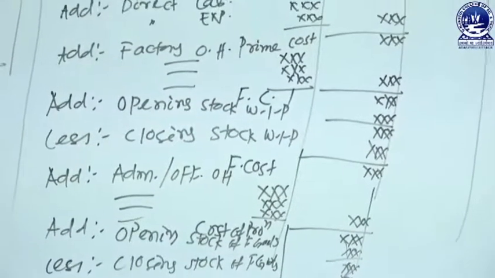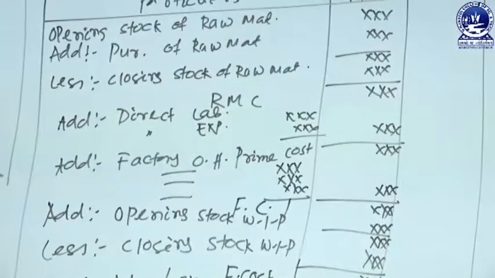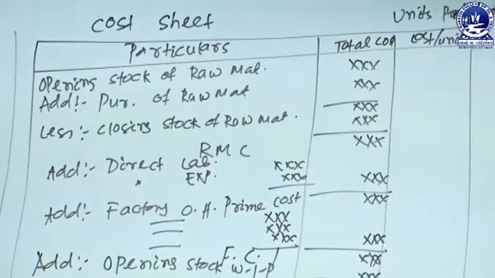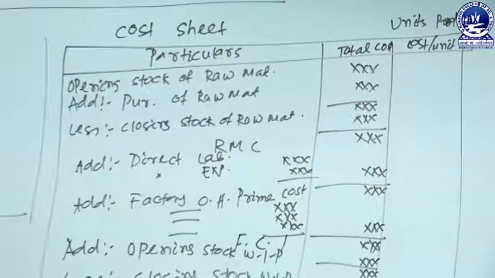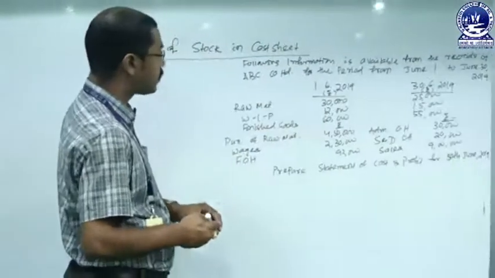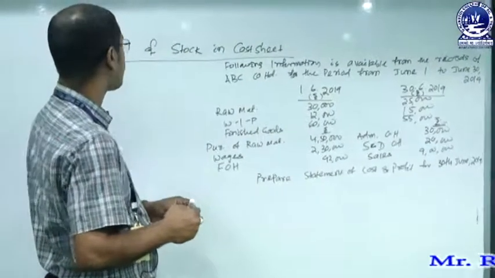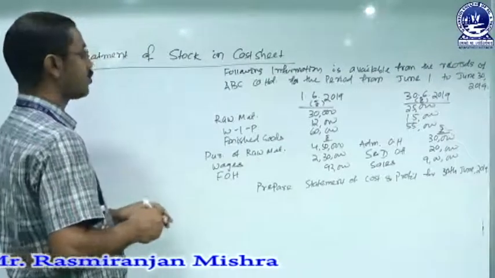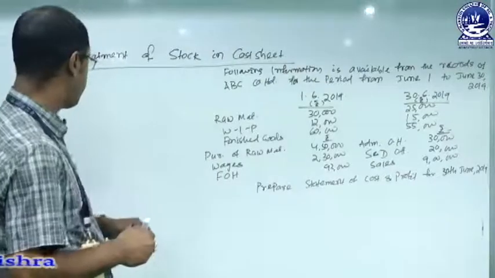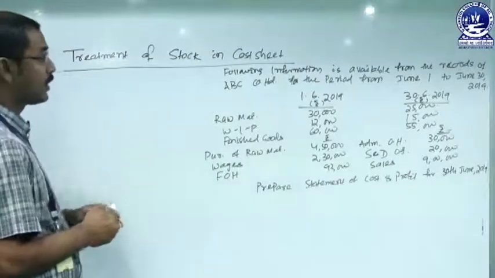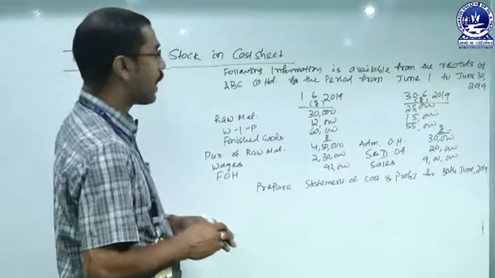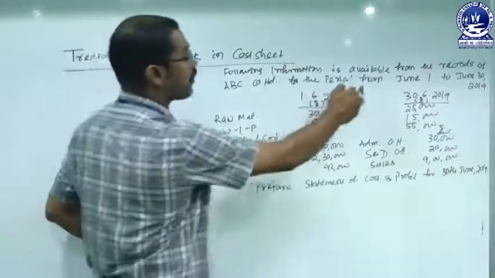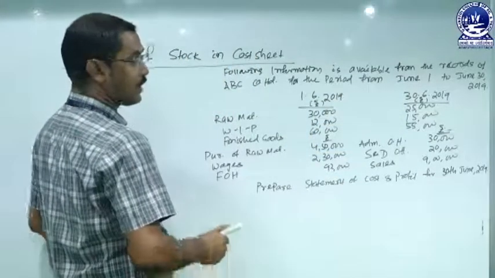So we will now work out a simple problem relating to treatment of stock, how the profit can be arrived at or how the sales or selling price is calculated. We will discuss that by working out a simple problem. So now this is a simple problem relating to preparation of a statement of cost and profit in addition to treatment of stock of raw material, work in progress and finished goods. How will this be prepared? We can calculate by using the format. So the question is: the information is available from the records of ABC Company Limited for the period from June 1st to June 30, 2019.